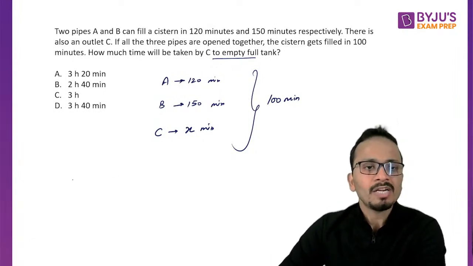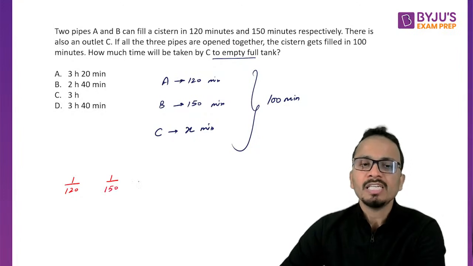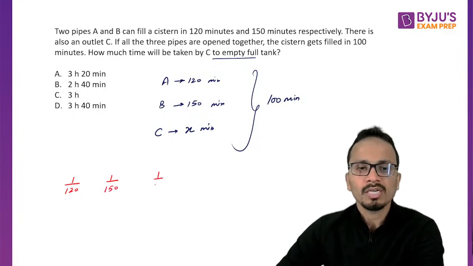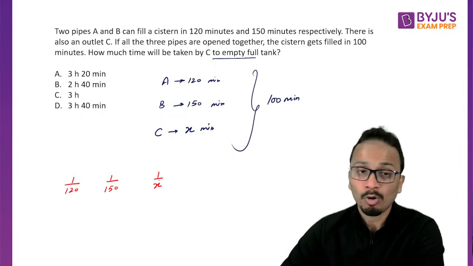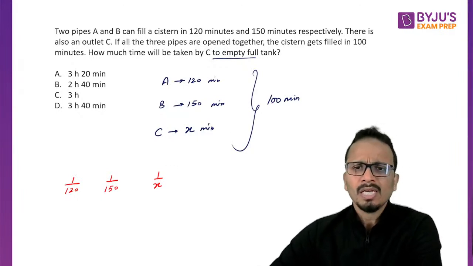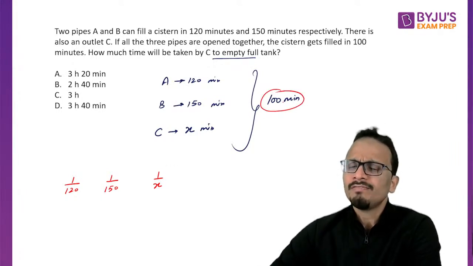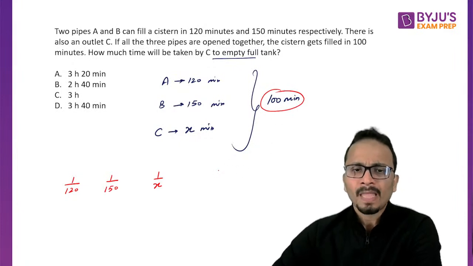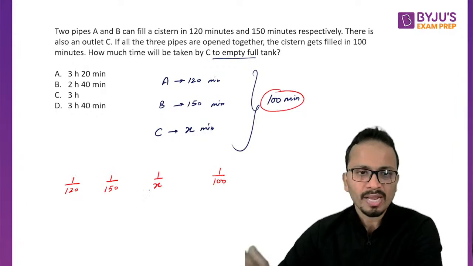Now A's 1 minute work will be 1 upon 120. B's 1 minute work will be 1 upon 150 and C's 1 minute work is 1 upon X. Now, all three of them together finish the work in 100 minutes. So net 1 minute work will be 1 upon 100, right?